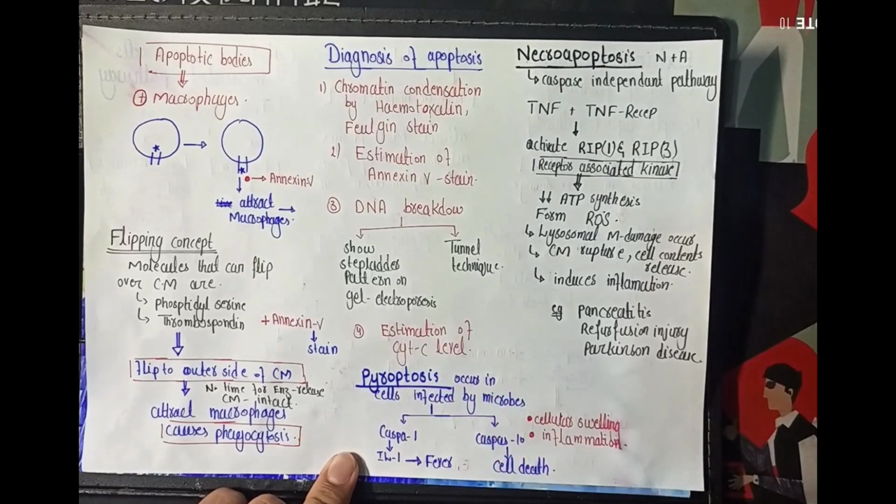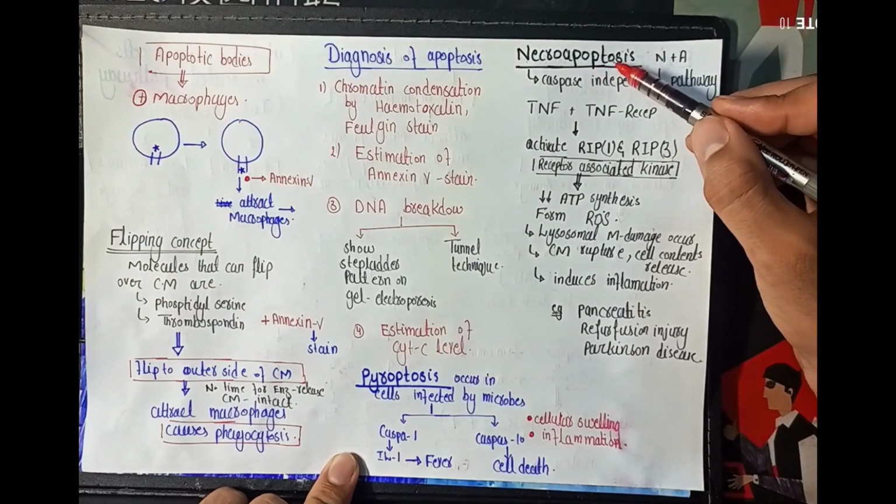अब बात करते हैं about the pyroptosis. तो pyroptosis occurs in the cells that are infected by the microbe, and in this process the activation of caspase 1 occurs, and also caspase 11. Caspase 1 activation further leads to activation of interleukin 1 which induces inflammation and leads to the symptoms of the fever, whereas the caspase 11 activation causes cell death. The morphological changes in pyroptosis include the cellular swelling and the inflammation.